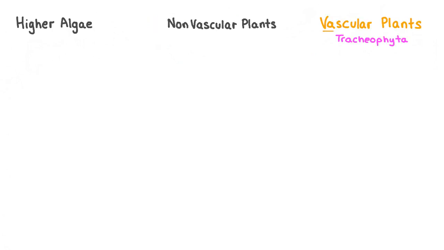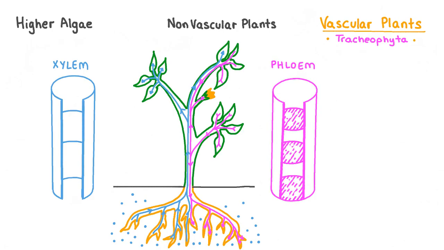Let's take a look at the characteristics of vascular plants next, which is probably the group of plants with which you'll be most familiar. Organisms belonging to the division or phylum Tracheophyta have specialized vascular tissues. As we mentioned earlier, these tissues include the xylem and the phloem. The phloem is responsible for transporting sugars that are produced in the photosynthetic parts of a plant, such as the leaves, and amino acids to the parts of the plant that require them.